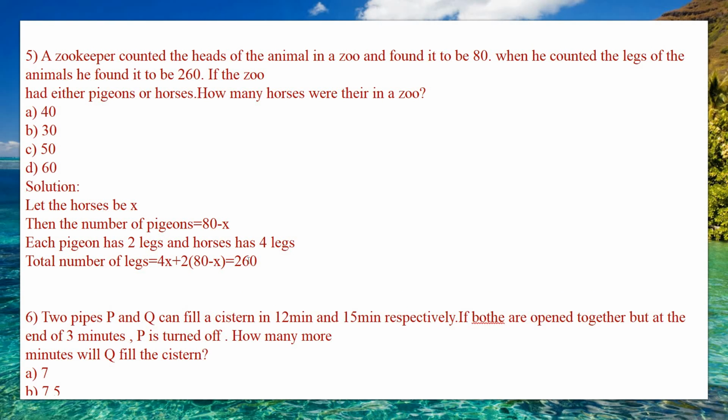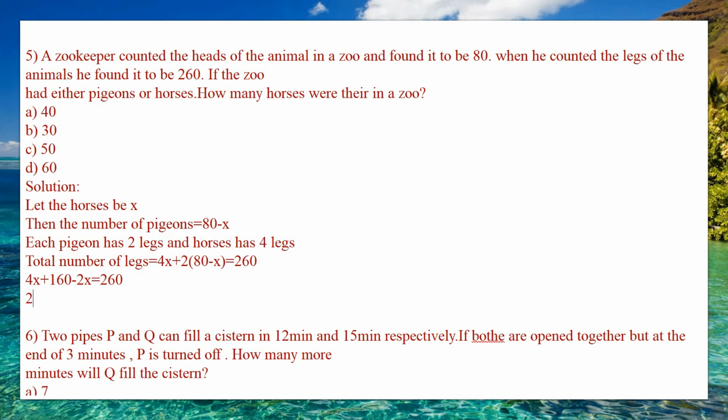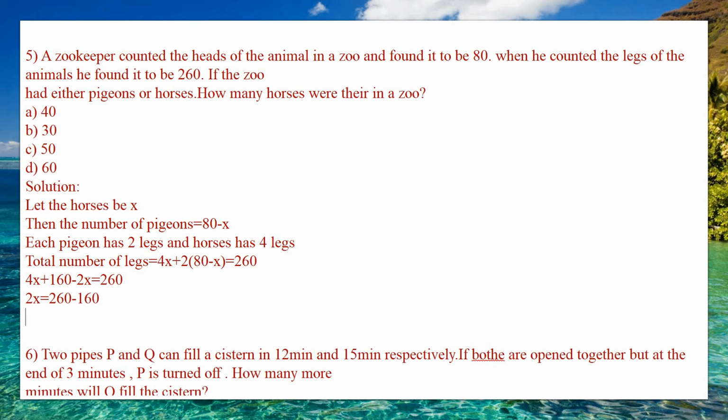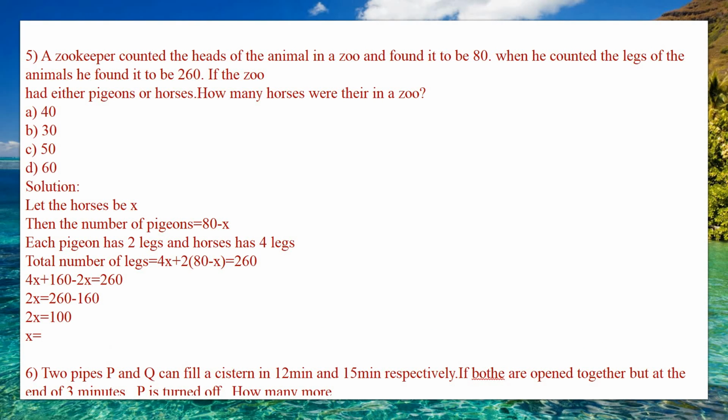So you need to simplify this. 4x plus 2 into 80 is 160, so 4x plus 160 minus 2x is equal to 260. Then 4x minus 2x is 2x, which equals 260 minus 160. So 2x is equal to 100, and then you can say that x is equal to 50.